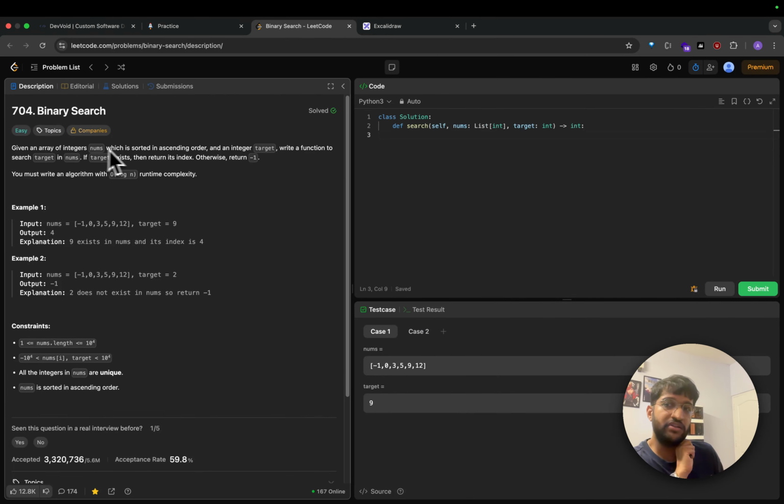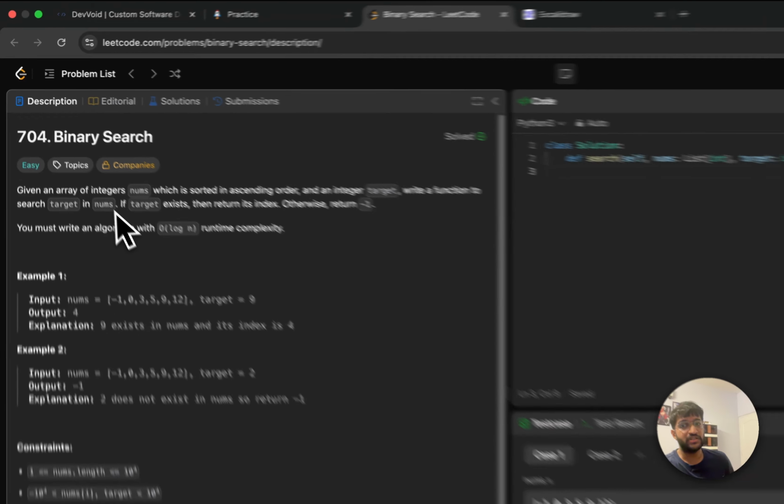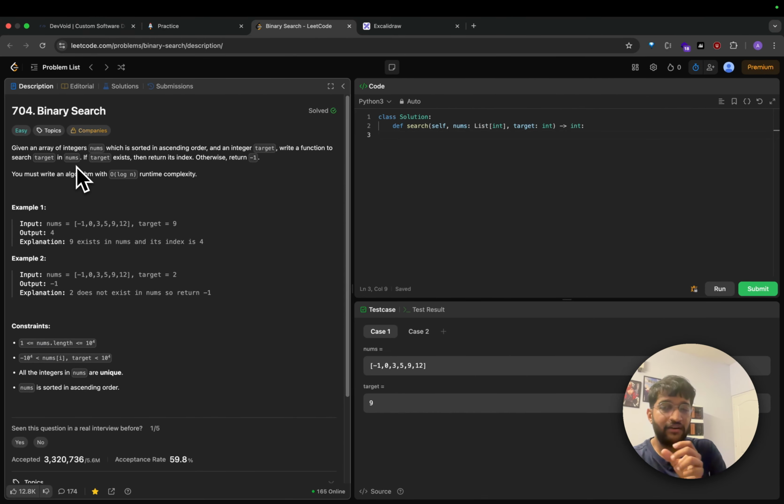Given an array of integers, which is sorted in ascending order, very important, and an integer target, write a function to search the target in nums. If the target exists, then return its index, otherwise -1. Very important is the last line over here. You must write an algorithm with O of log n runtime complexity. Okay.